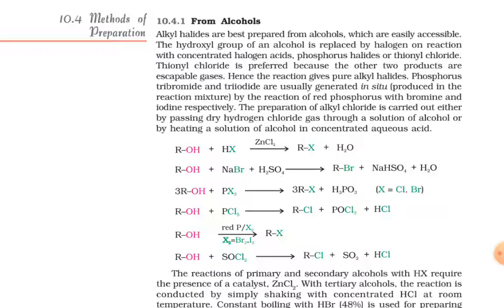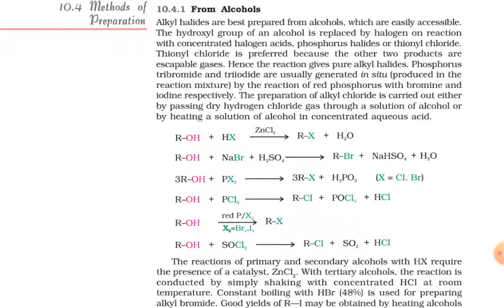Phosphorus tribromide and triiodide are usually generated in situ, that is produced in the reaction mixture by the reaction of red phosphorus with bromine and iodine respectively. The preparation of alkyl chloride is carried out either by passing dry hydrogen chloride gas through a solution of alcohol or by heating a solution of alcohol in concentrated aqueous acid. Some reactions are ROH plus HX, in the presence of zinc chloride, it gives RX plus H2O. In these reactions, we have to simply remember that OH is replaced by the halogen.